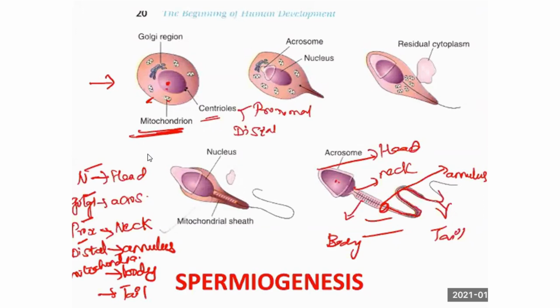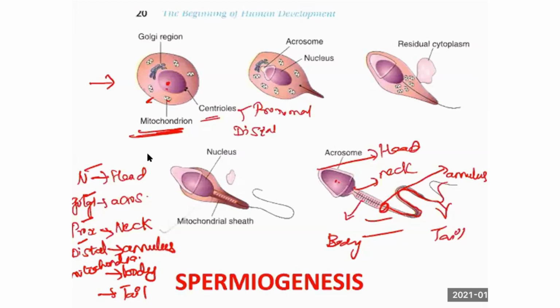So this will be asked in MCQ. Head is derived from nucleus. Golgi apparatus forms the acrosomal cap. Body is derived from mitochondria. These are three MCQs you should remember. So clear. Now I said acrosomal cap. It is a cap for the head.